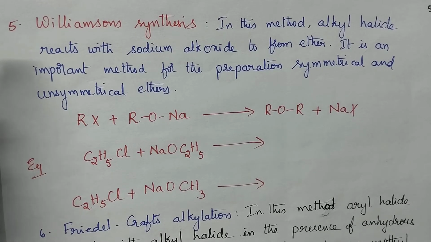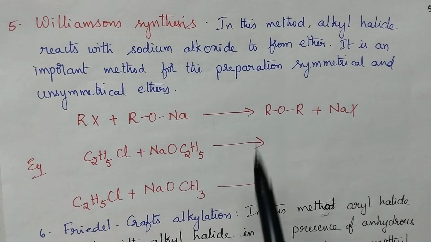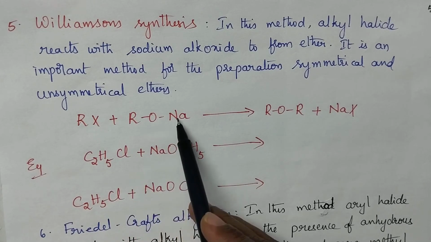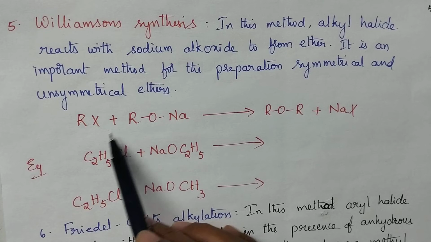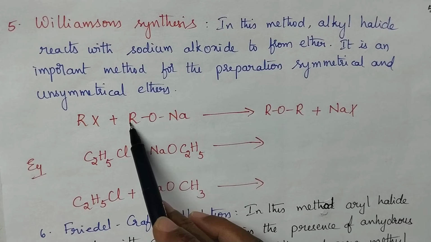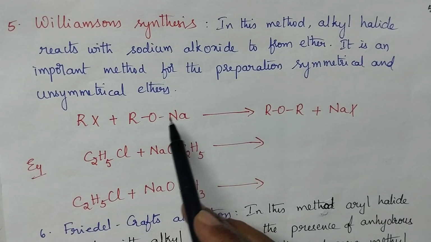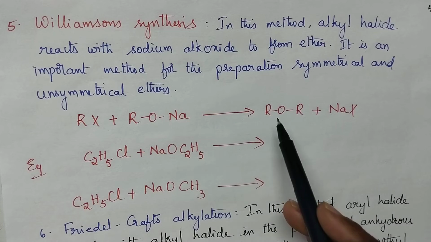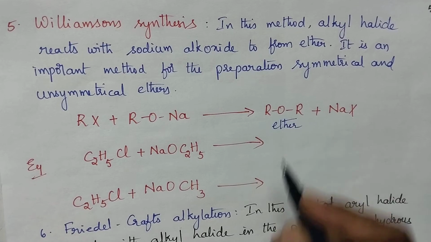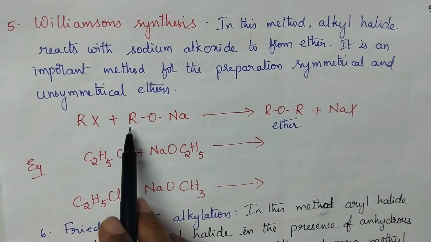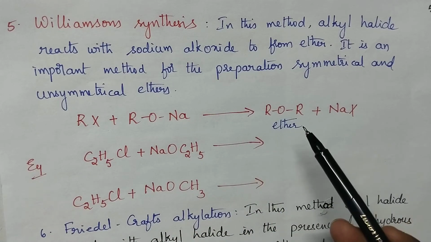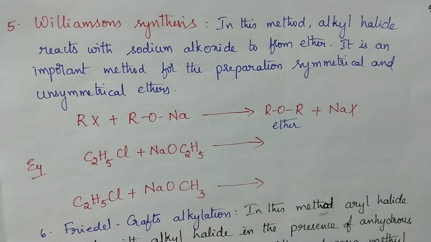Let us consider Williamson's synthesis. So in this method, what happens, students? Alkyl halide reacts with sodium alkoxide. Then what happens? Sodium halide will be eliminated and thus it results in the formation of ether. And always remember that this method is useful for the preparation of ethers which are symmetrical and also unsymmetrical. Let us see two examples.